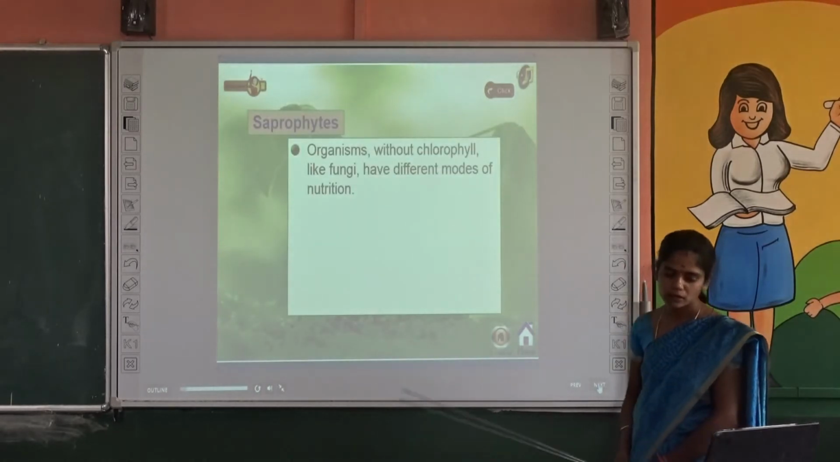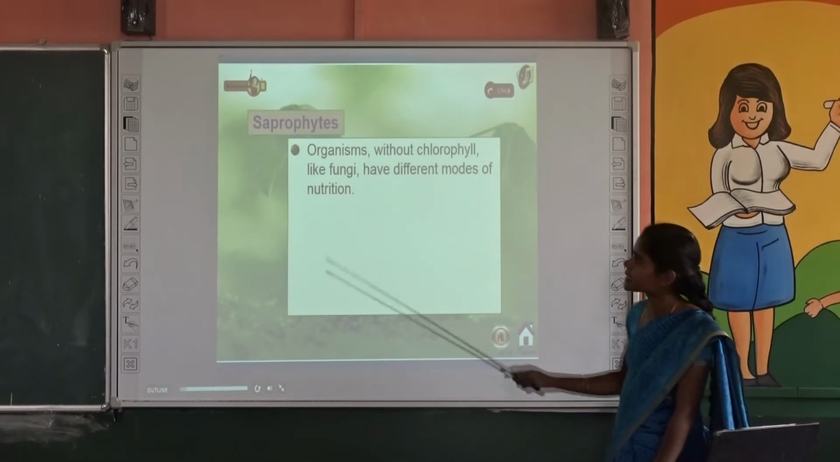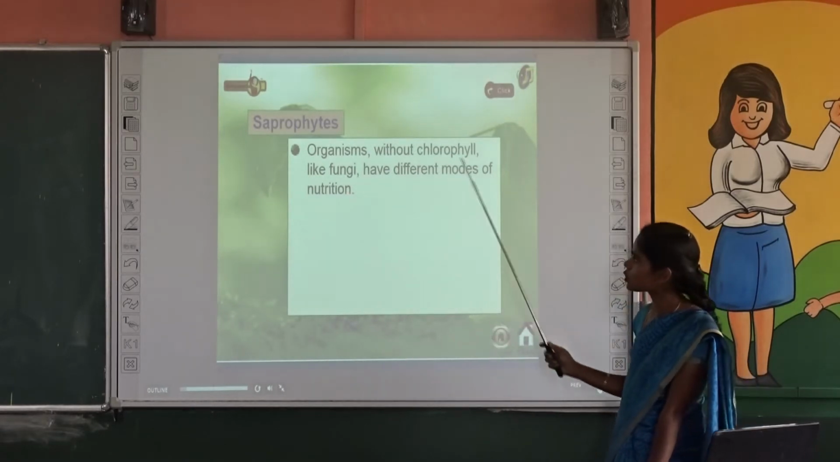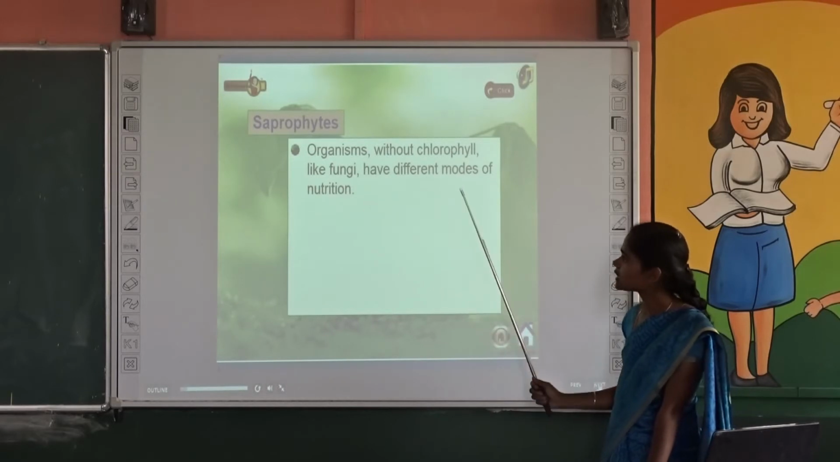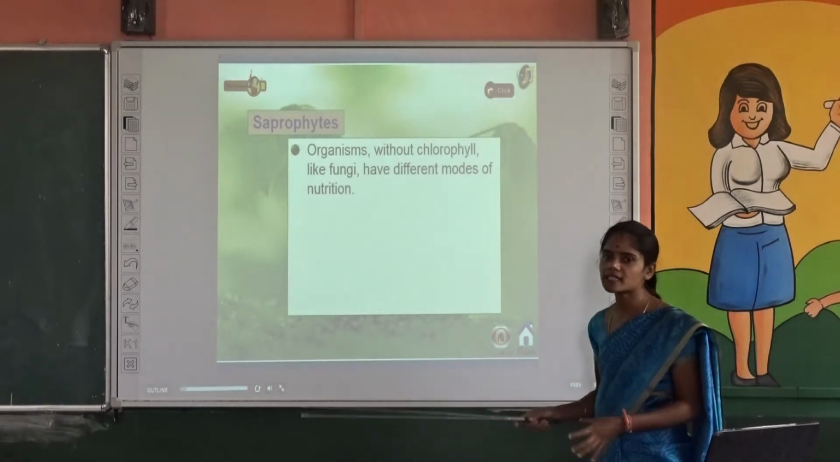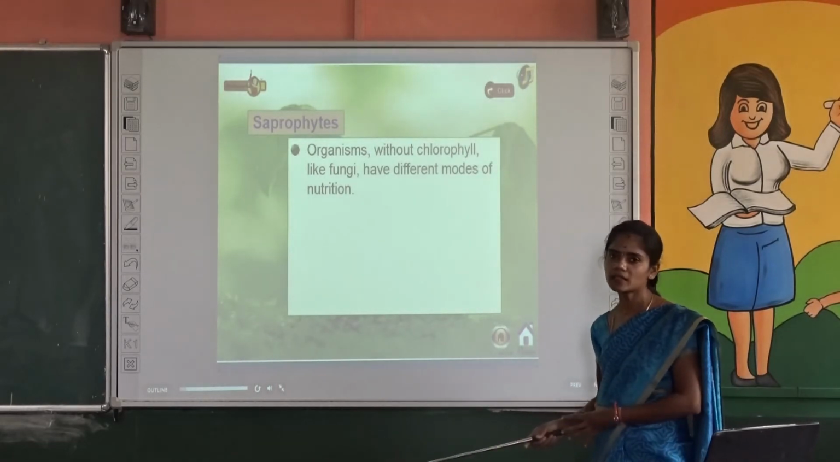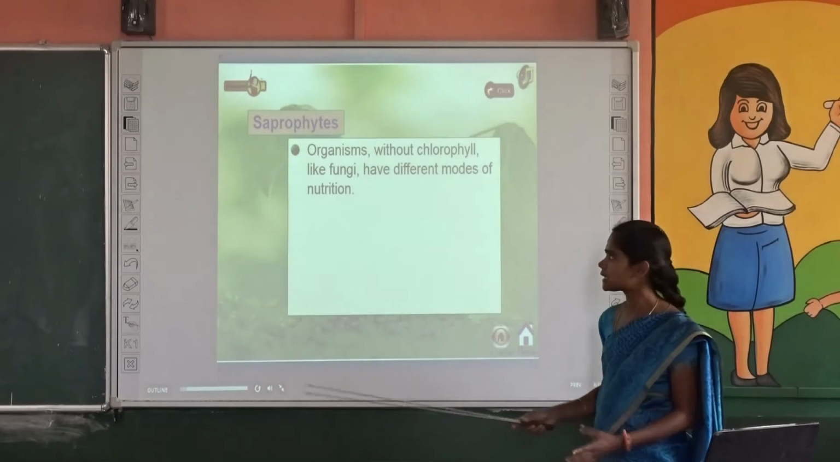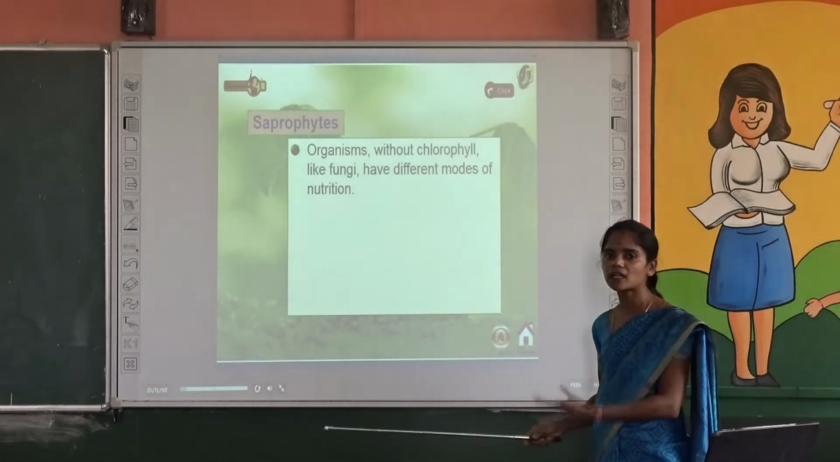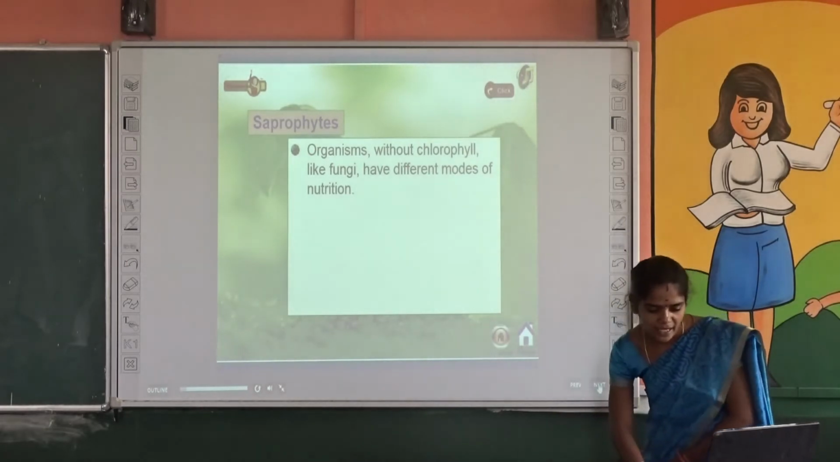And the next heterotrophic nutrition is saprophytes. What is saprophytes? Organisms without chlorophyll like fungi have a different mode of nutrition. We already know that chlorophyll is very essential to make their own food. But these saprotrophs don't contain chlorophyll. So they depend on other plants. So that is called saprophytes.